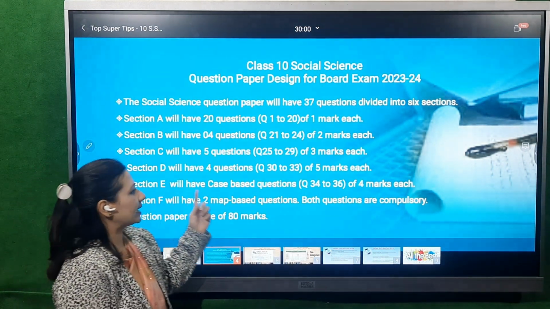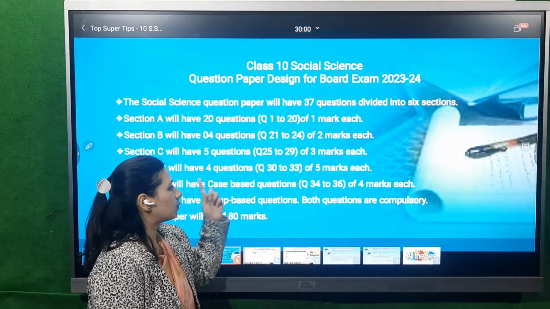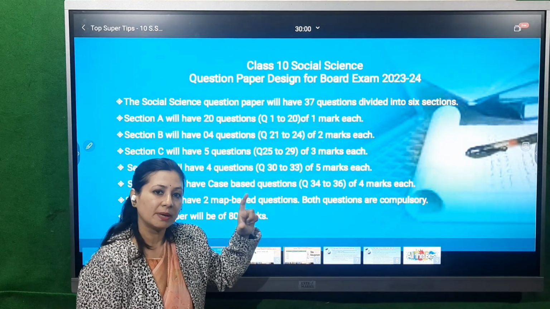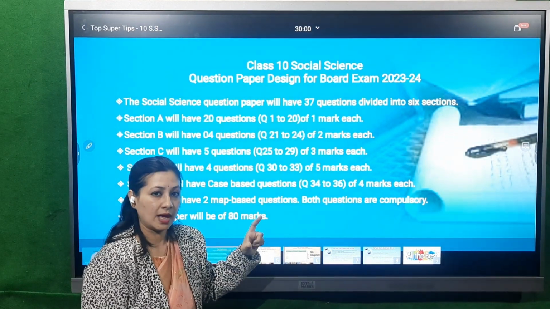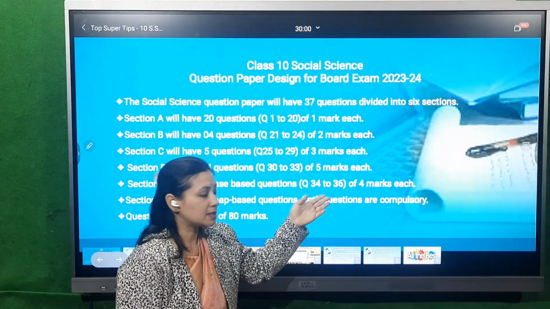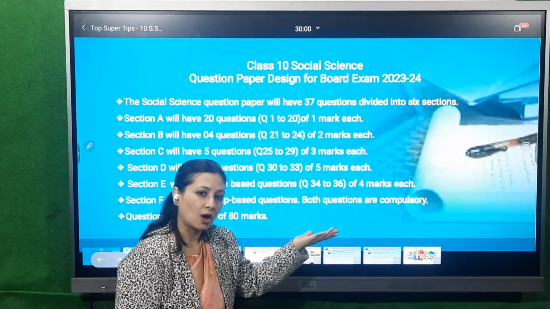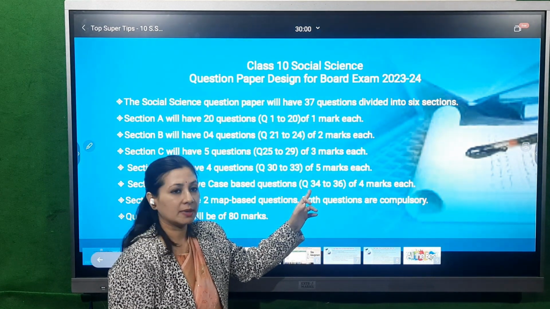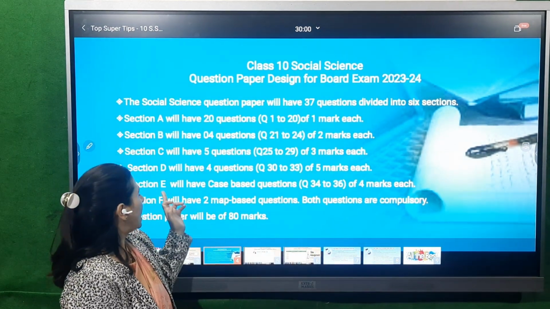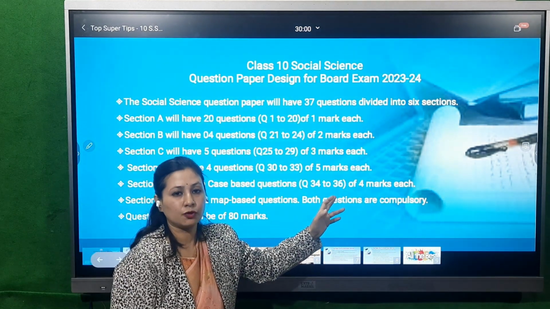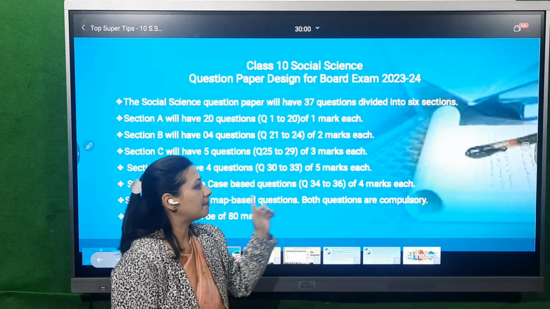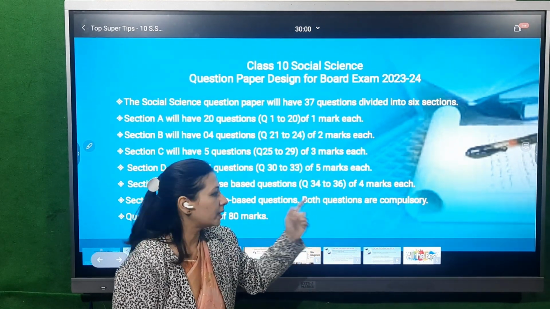Section E is the case based questions. Such type of questions we have practiced many times in the class, where a source will be coming from your NCERT book itself, and based on that source there will be some questions. Those questions can be direct or indirect. These will be question number 34 to 36. Each will be of 4 marks, and I must tell you that these 3 questions, 34, 35 and 36, multiplied by 4, make 12 marks. Everybody should get 12 on 12, and you can do it.